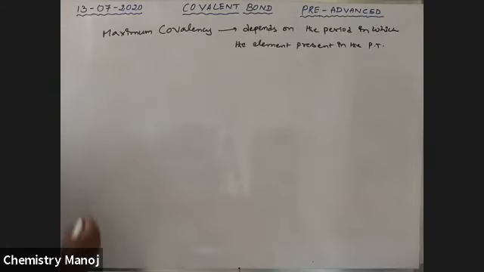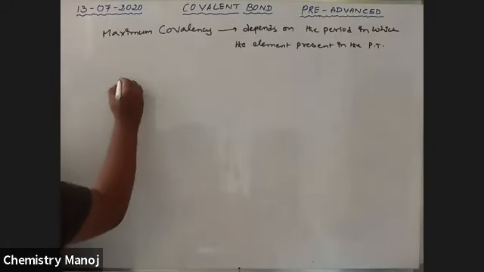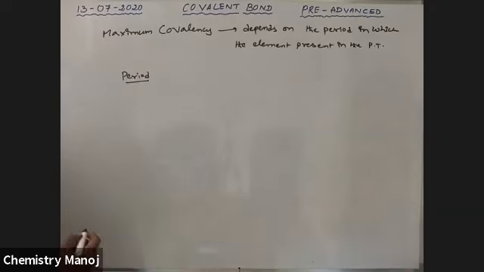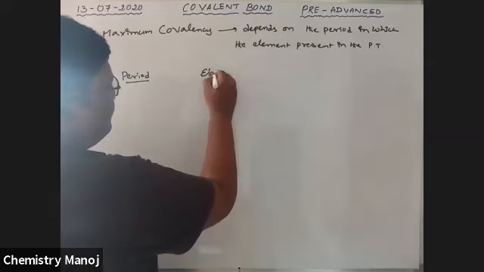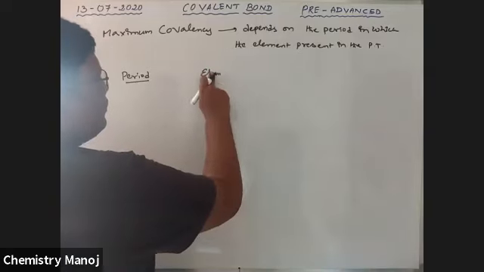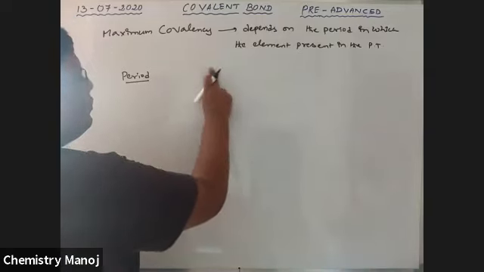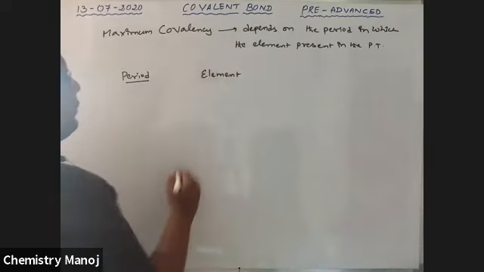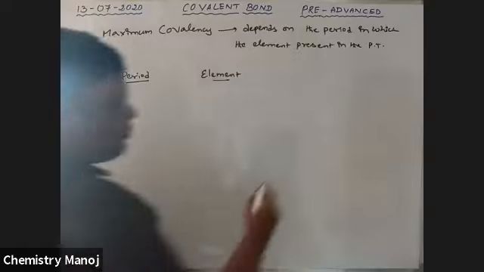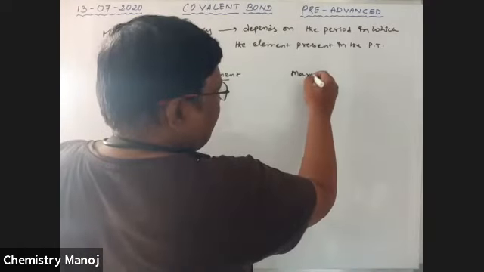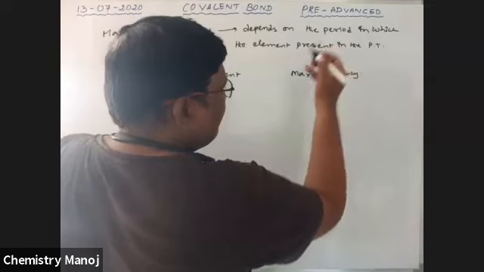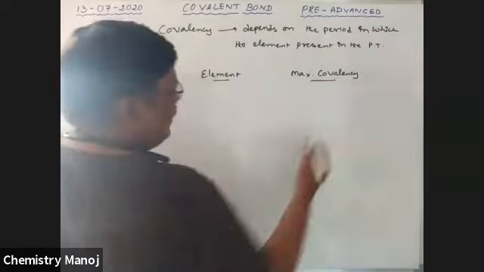I am taking a tabular form. Period, elements, maximum covalency. These are the columns.